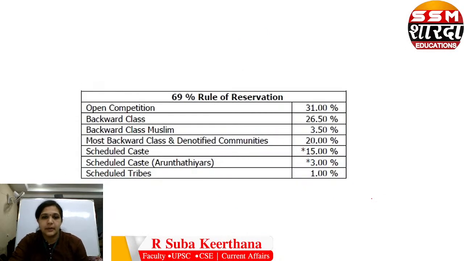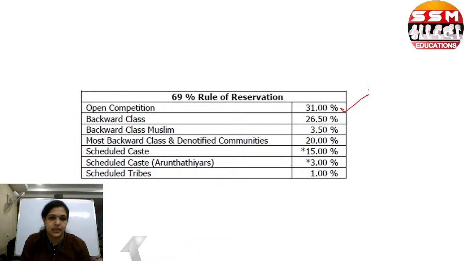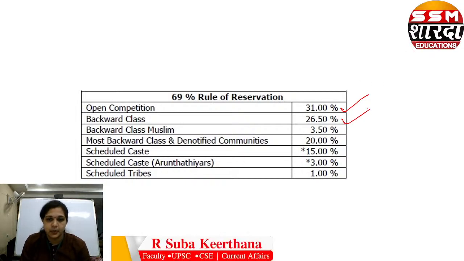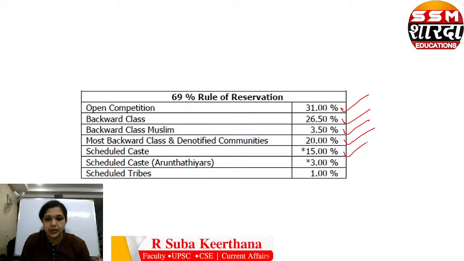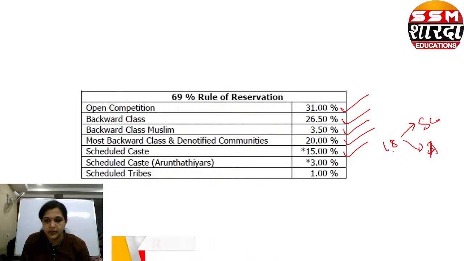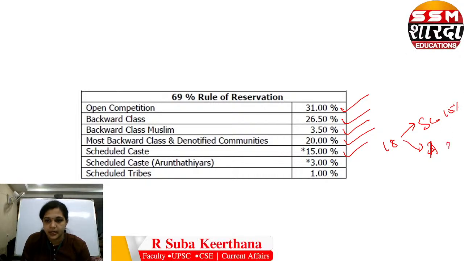So this is the 69 percentage rule of reservation. Open competition, that is the general category, has 31 percentage, backward class 26.5 percentage, backward class Muslim 3.5 percentage, and MBC and DNCs 20 percentage. The scheduled caste quota of 18 percentage is divided into general scheduled castes, 15 percentage, and Arundhatiars, 3 percentage, totalling 18 percentage.